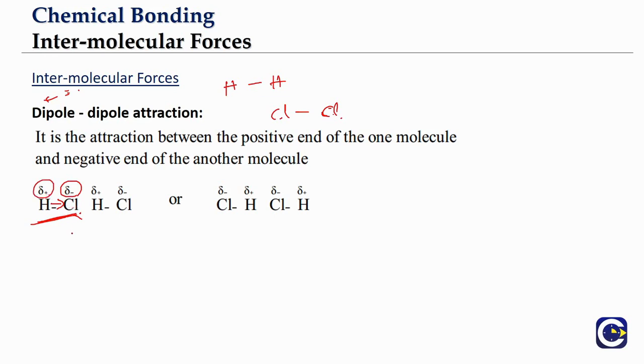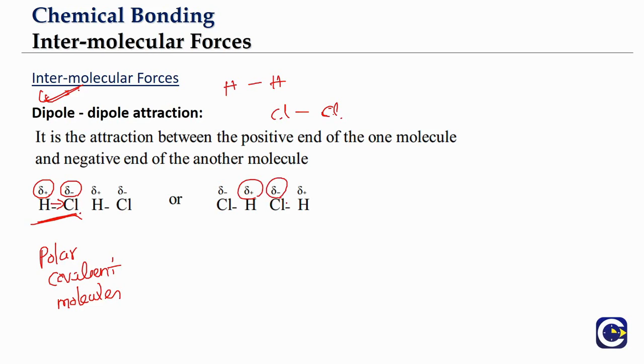Such molecules we call polar covalent molecules, and every polar covalent bond will have a dipole moment. That is the reason we call them dipole-dipole interactions. If you look at a container in which we have HCl, the partially negative chlorine will attract the partially positive hydrogen of another molecule, and the partially positive hydrogen of one molecule will attract the partially negative chlorine of another molecule.